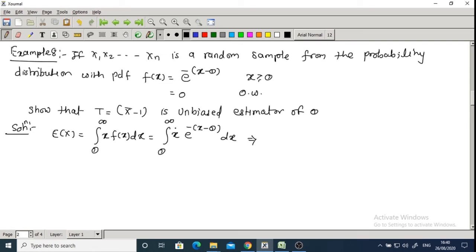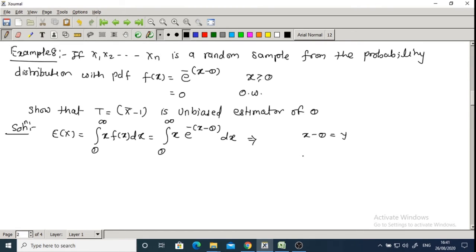So to convert this into a gamma distribution or compare with the gamma term, we need the range from 0 to infinity. For that, we replace the term x minus theta by y.